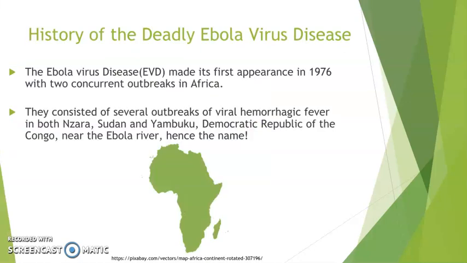Starting off with some history about the virus, the first known outbreak happened in the Republic of Sudan and Congo in 1976. Afterwards, there were outbreaks in places such as Yambuku, Nzara, and close to the Ebola River, hence the name.